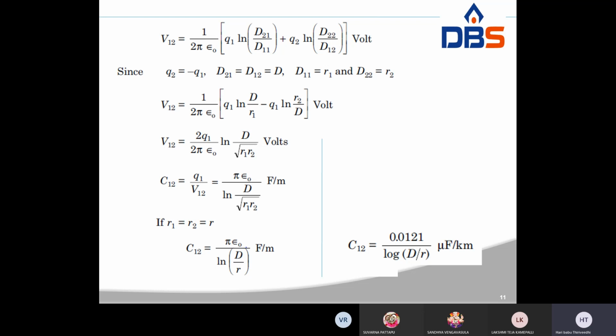Thus the capacitance to ground or capacitance to neutral for the two-wire line is twice the line to line capacitance, that is Cn is equal to Can is equal to Cbn is equal to 2 CAB. Therefore, we know the CAB value, pi epsilon naught by ln d by r, so Cn is 2 pi epsilon naught by ln d by r farad per meter, the capacitance to neutral.